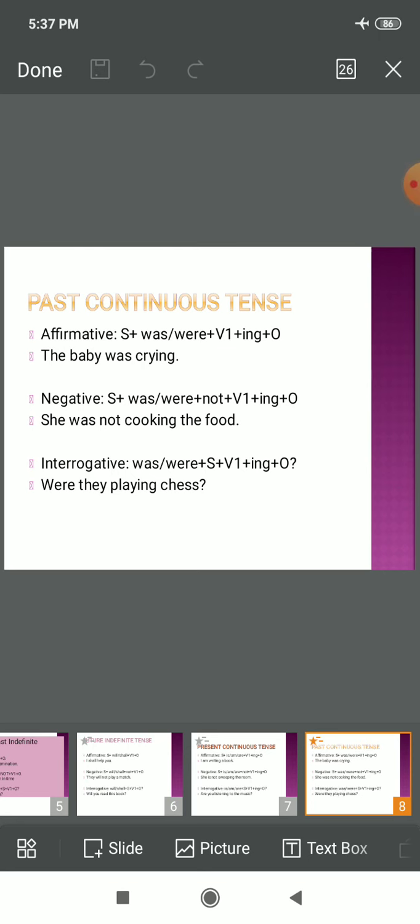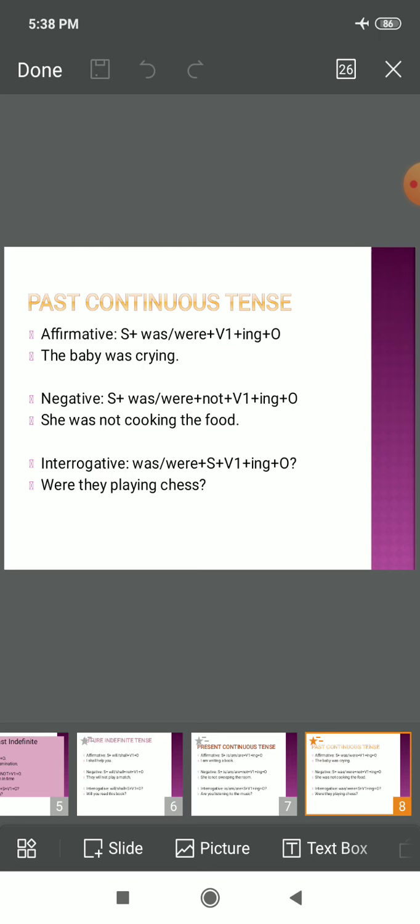So in negative, similarly, only not is added, the rest of the rule would remain the same. She was not cooking the food. She is the subject. We will write was not cooking. Cook is the first form of verb plus ing. The food is the object. We may make a similar sentence like he was not attending the party, right?